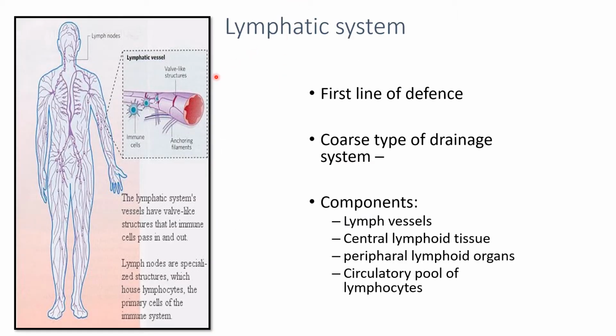So for the lymphatic system, here you can see this diagram. This one shows the lymphatic vessels and this one shows the immune cells. It is the first line of the defense mechanism. The main function of this lymphatic system is the defense mechanism, as well as a drainage system. Components: there are the lymphatic vessels, central lymphoid tissue, peripheral lymph nodes, lymphoid organs, and circulatory pools of the lymphocytes. So these are included in the lymphatic system.